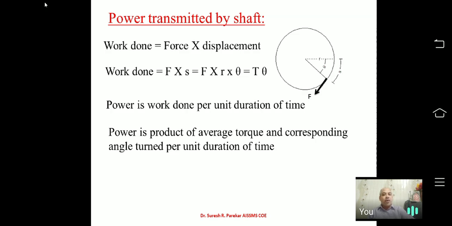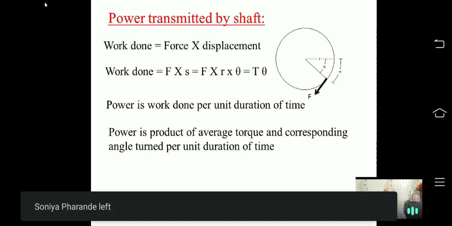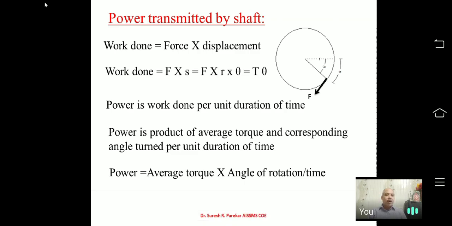Power is the product of average torque and the corresponding angle turned per unit duration of time, because work done is T theta, and that per unit time. So power is equal to average torque into angle of rotation per time, because if I divide theta by time, then we have torque, and the second part is angle of rotation per time.